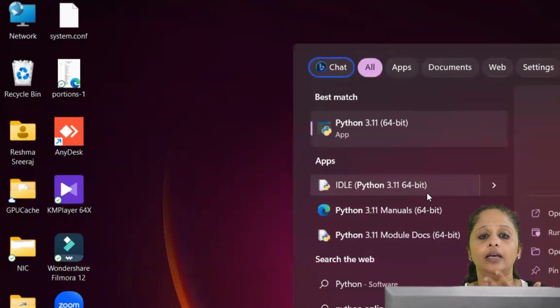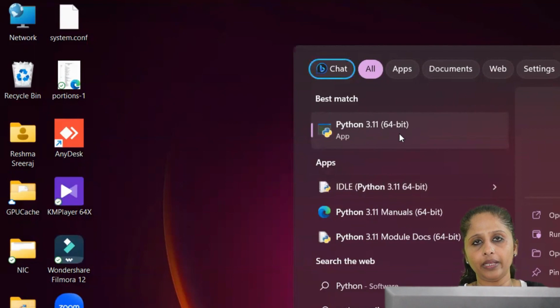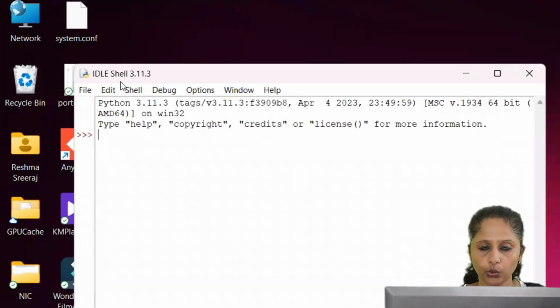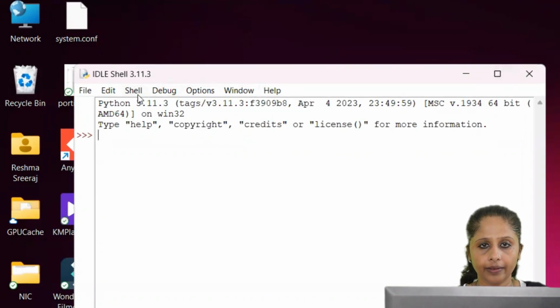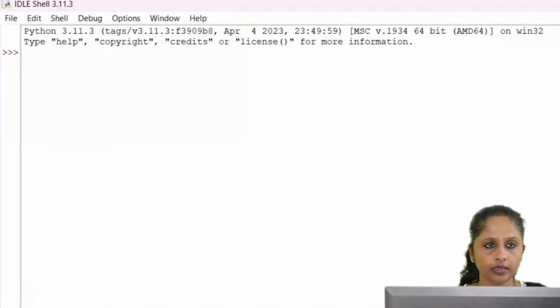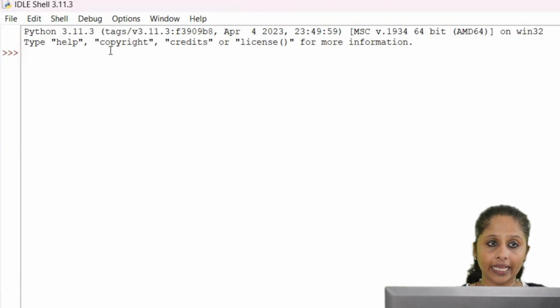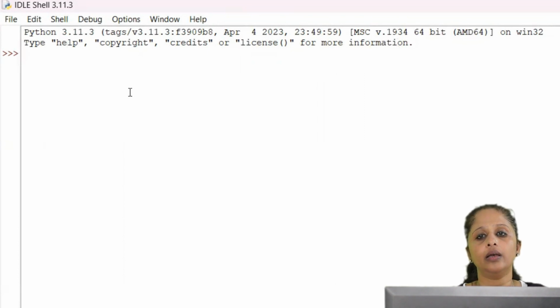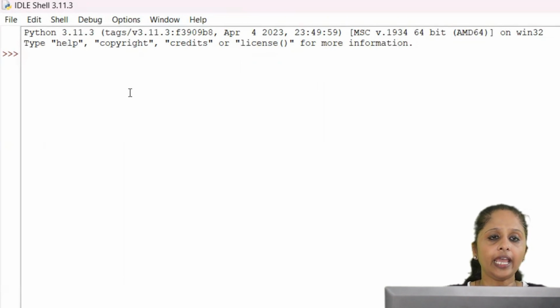Now, IDLE is the development environment, that is the editor for Python. Along with Python it is installed. So you can open IDLE, and in IDLE we can write programs. So this is our IDLE shell 3.11.3, and you can maximize it. So this is the environment for Python, and you can see here: type help, copyright, credits or license for more information. That is, if you want to check whether your installed Python is working properly or not, you can type any of these.